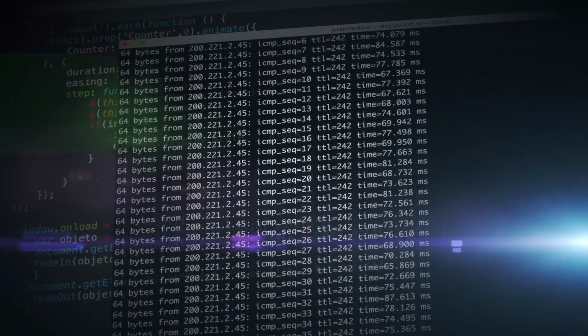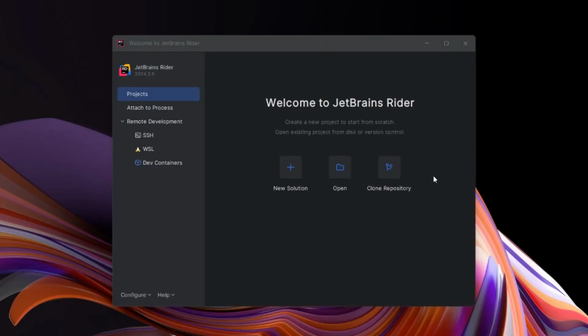So let's get started. Here we are in JetBrains Rider, which is the IDE I'll be using throughout this tutorial. However, you should be able to follow along just fine with something like Visual Studio. JetBrains Rider is now free for non-commercial use, so I will put a link to that in the description if you want to follow along using the same IDE.